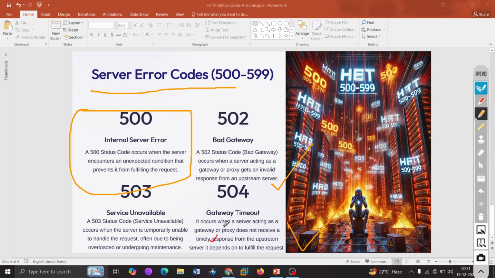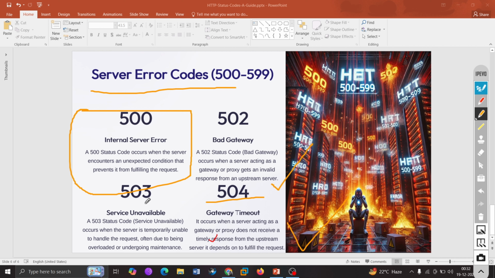But with a slow upstream server that is too slow to respond, network latency, or timeout settings where the gateway or proxy has a short timeout limit, you get the 504 status code.